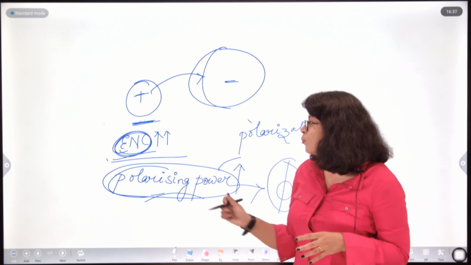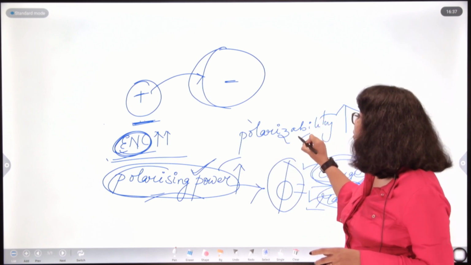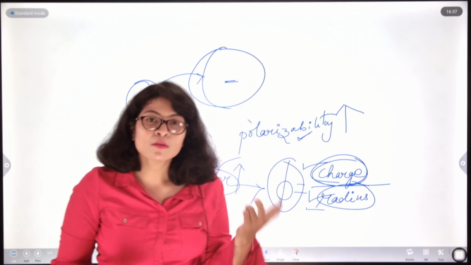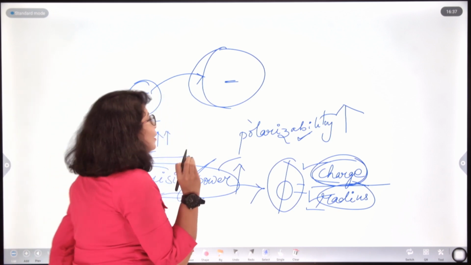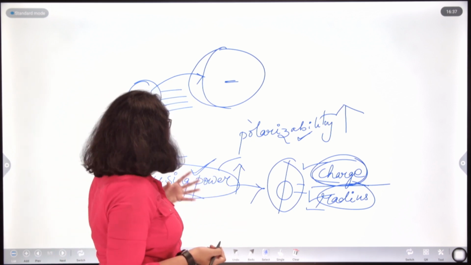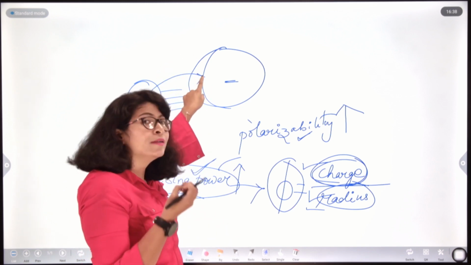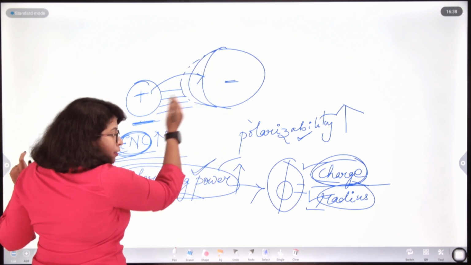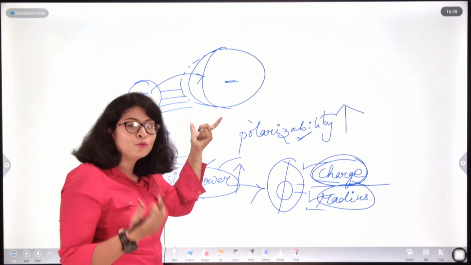So, the greater the polarizing power of the cation and the greater the polarizability of the anion, the more will be the covalent character in the ionic bond. Why covalent character? See, initially what was an ionic bond? An ionic bond was an electrostatic force of attraction between ions, right. But gradually, as the size of the cation gets smaller and smaller and the anion gets more and more distorted towards the cation, this electrostatic force of attraction somewhat turns into mutual sharing.